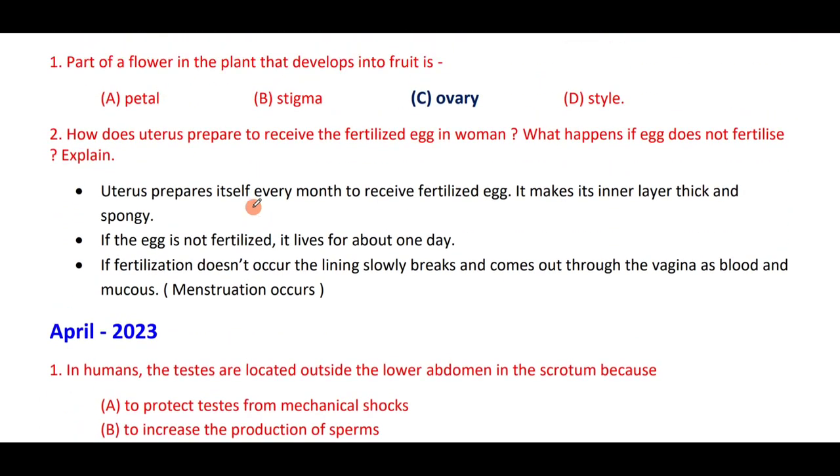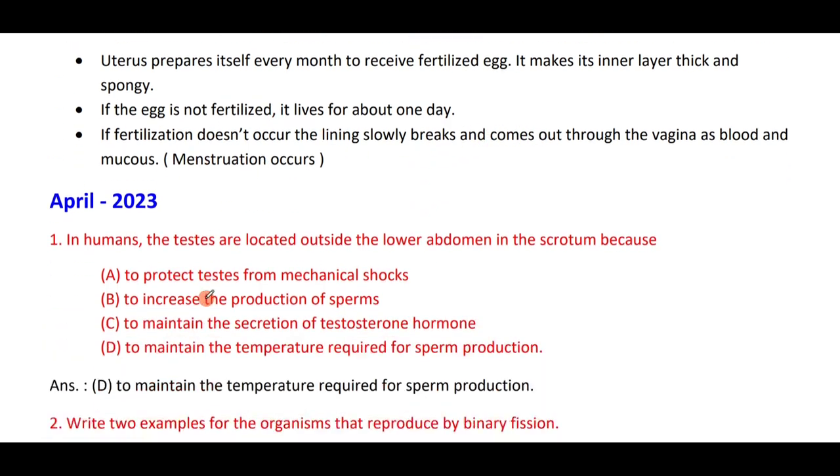How does the uterus prepare itself to receive the fertilized egg in a woman? What happens if the egg does not fertilize? The uterus prepares itself every month to receive the fertilized egg. It makes the inner layer thick and spongy. If the egg is not fertilized, the lining slowly breaks and comes out through the vagina as blood and mucus. This is how menstruation occurs.